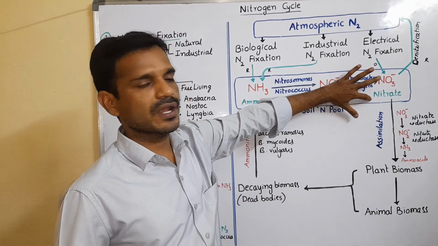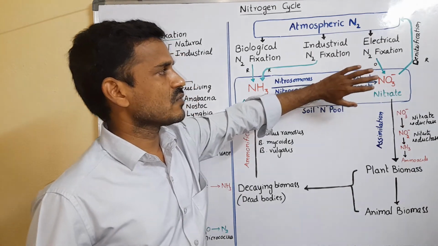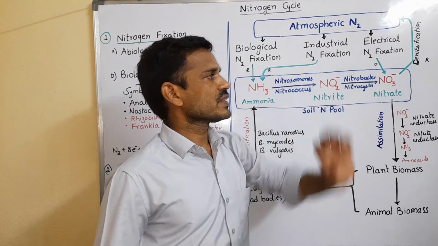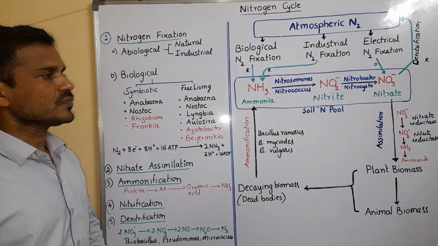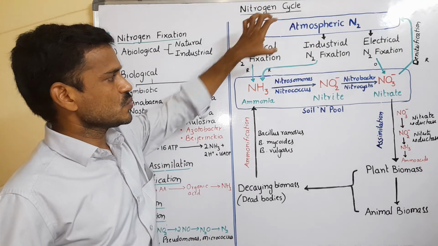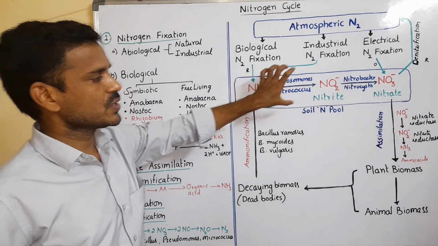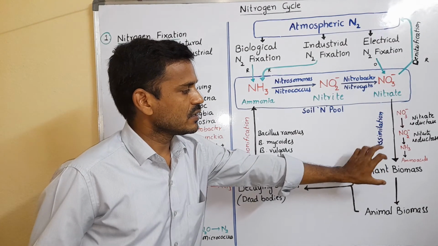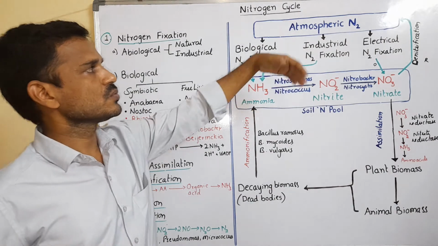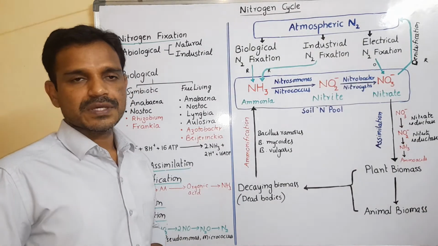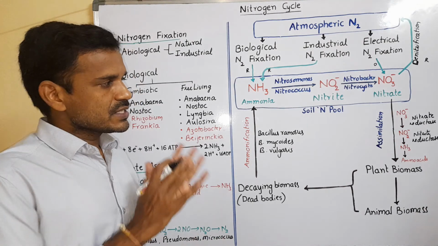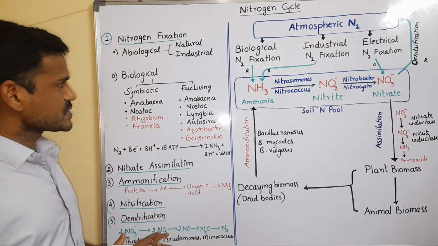That is a reduction step. So in the nitrogen cycle, nitrogen moves from the atmosphere to the lithosphere, to living organisms, to the lithosphere again, and back to the atmosphere, in a cyclic manner, in five steps.